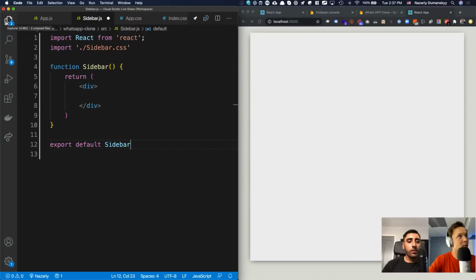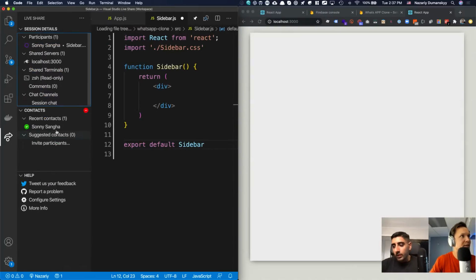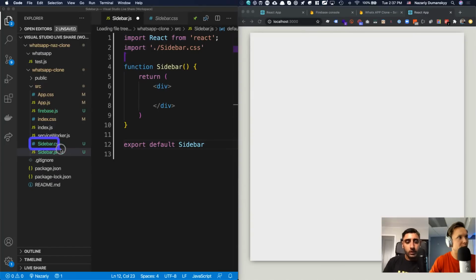I think you have to follow me again when you create a file now. Okay, I see it right there. Yeah, I'm following you now. Now I see it right there. Nice. Sidebar.css, guys. You see that right there? Yeah, right there. Boom.